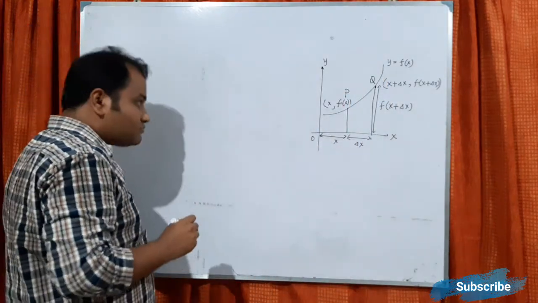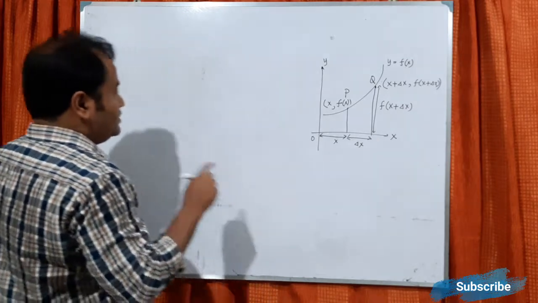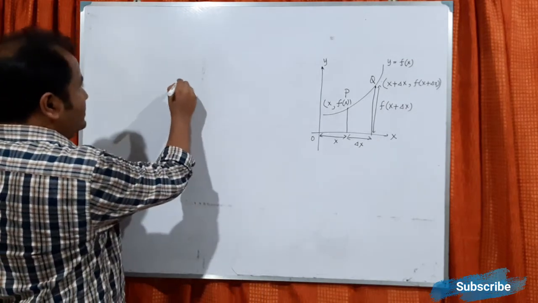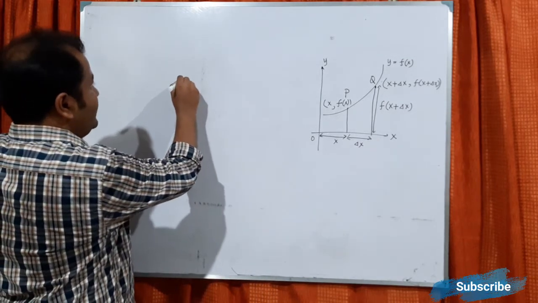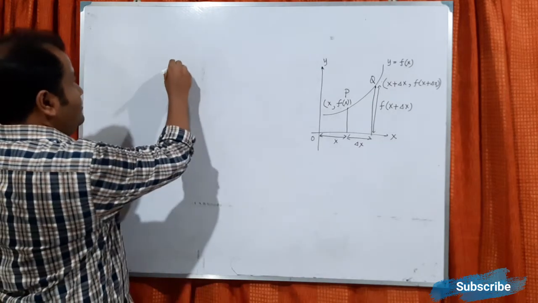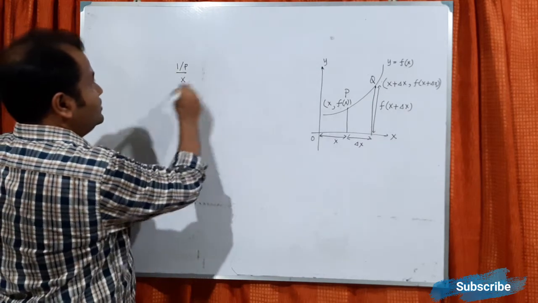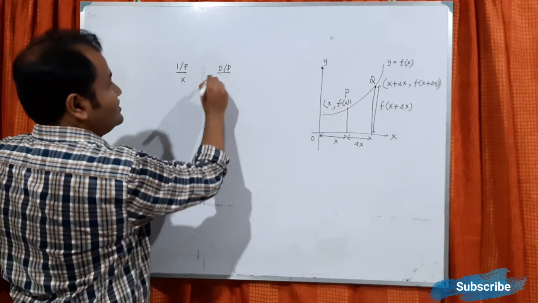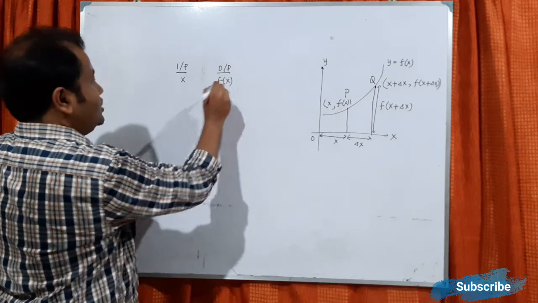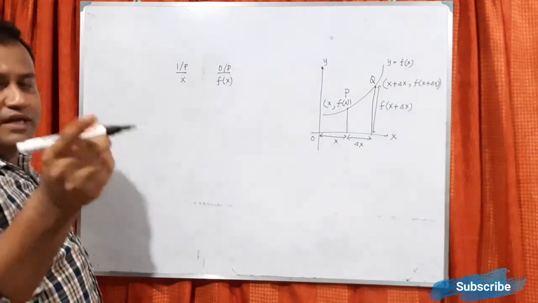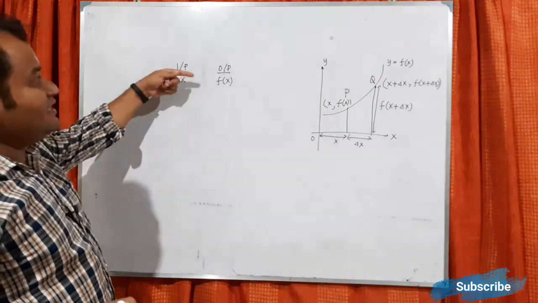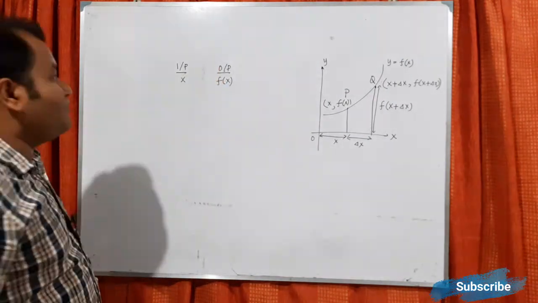Now, if you think like this, when the input was x, the output was f(x). I am writing this because it will probably be helpful for engineering students, they can understand the language. So input and output.